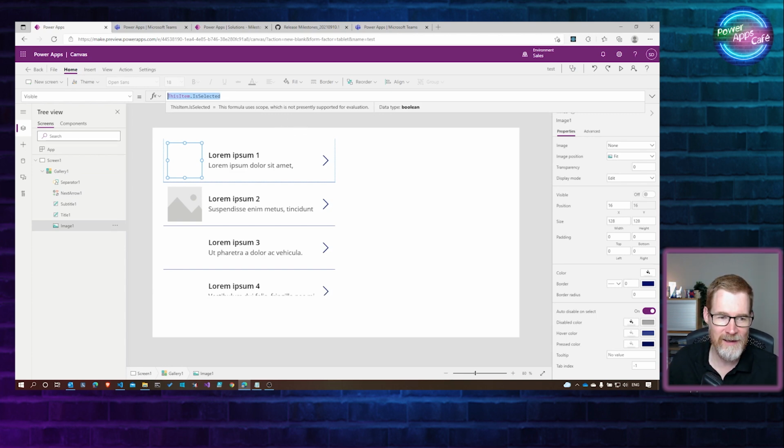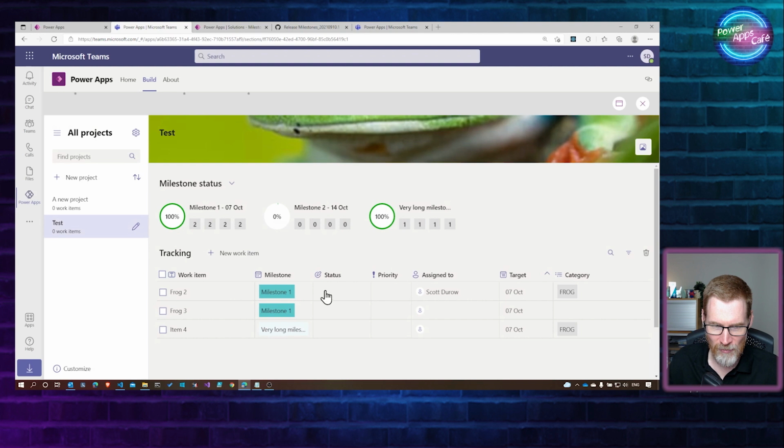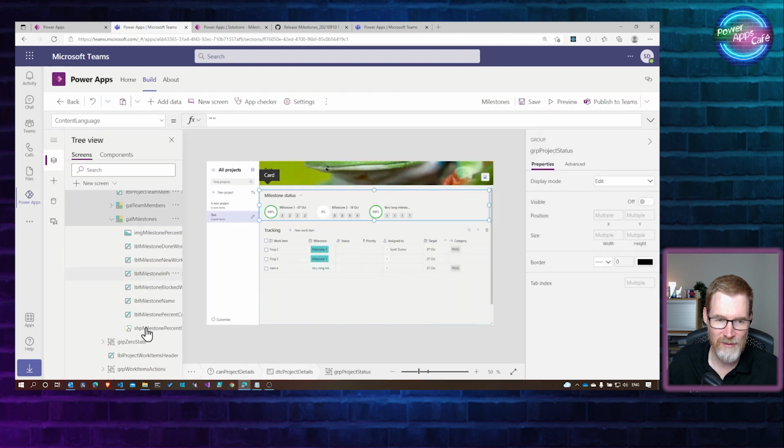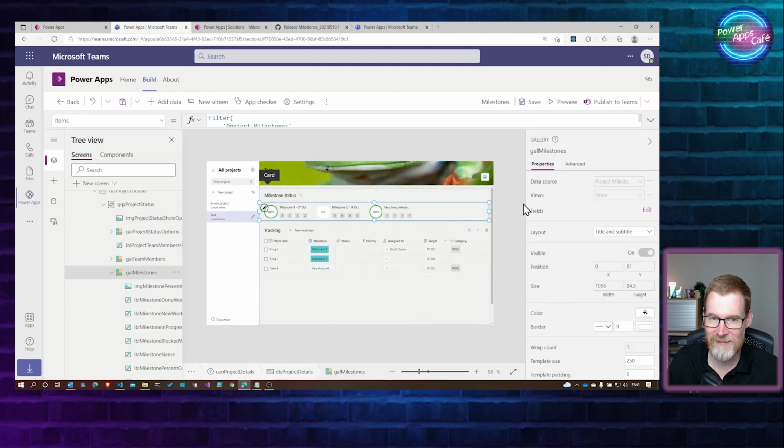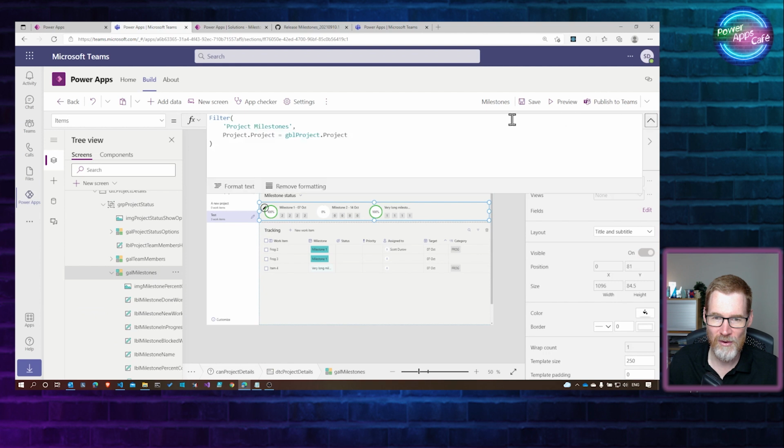If I go back to my app here, we've got this rather nice indicator to say how many of the apps are nearing their milestone or completed. So let's have a look at how that is done. It's a repeating section here, the milestones, and if we look at the data source, we've got all the milestones that we've defined, because it's a table we've added our own milestones to.